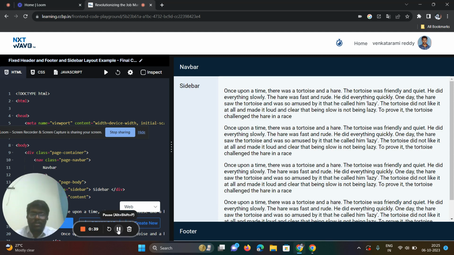If the content present in the paragraphs is huge, then the content will overlap. To overcome this, we use the overflow property with the auto value, and we fix the sidebar and navbar as fixed, and the footer also fixed. By this, I developed this project. Thank you for this wonderful opportunity.